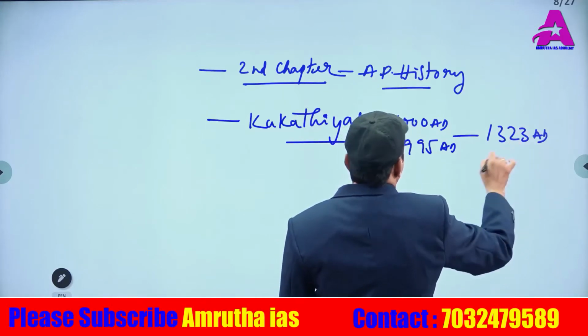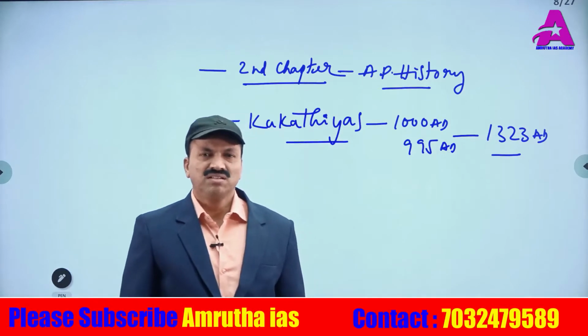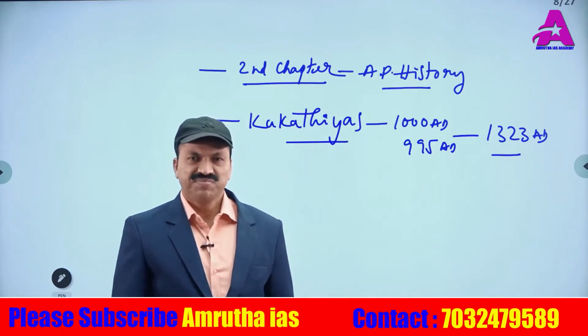That is the period of the Kakatiyas, one of the topics we have to see.